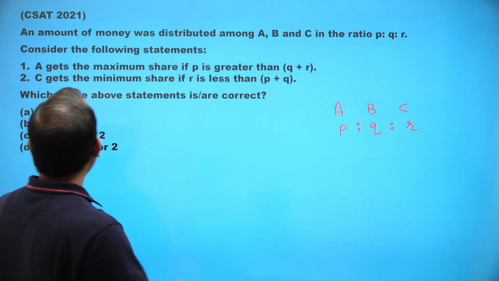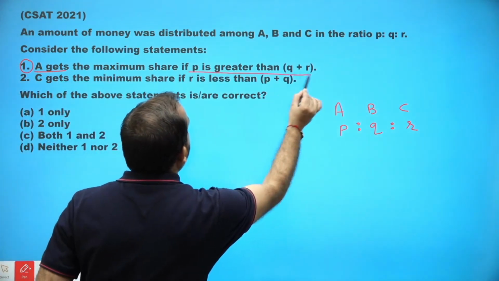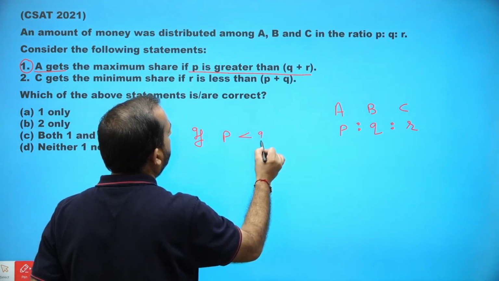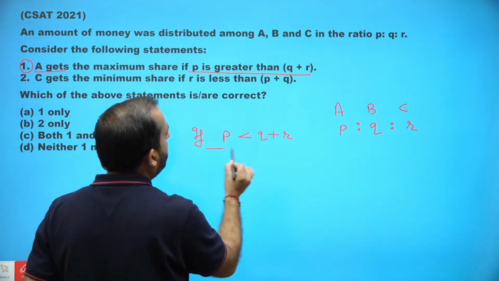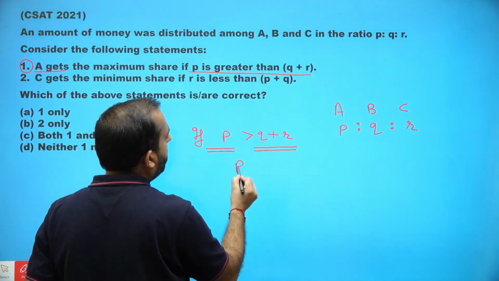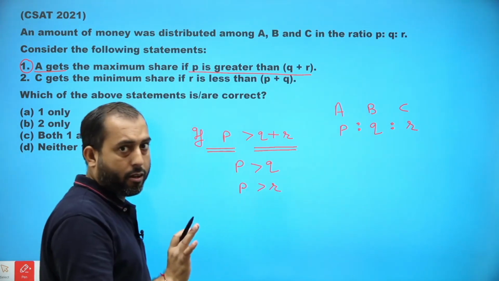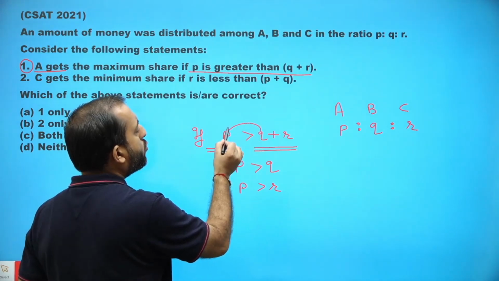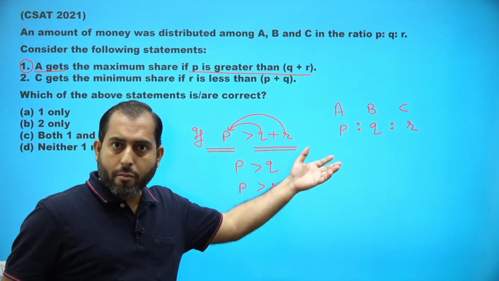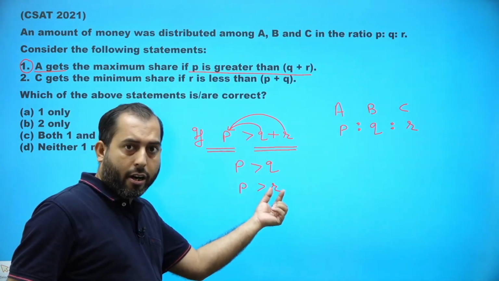Okay. So let's talk about statement 1. It says A gets the maximum share if P is greater than Q plus R. If P is greater than Q plus R, then definitely P will be greater than Q and P will be greater than R for sure. Because P is greater than the sum of two numbers, so definitely P will be greater than Q as well as greater than R.